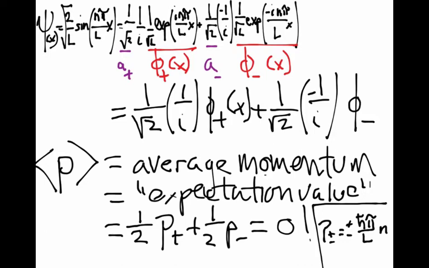So if you shake the system up and just say go measure, and on average what do I expect to find, the answer is 0. But you don't find 0 by ever measuring 0. You find 0 by measuring plus h bar pi over L n half the time and minus h bar pi over L times n the other half the time.